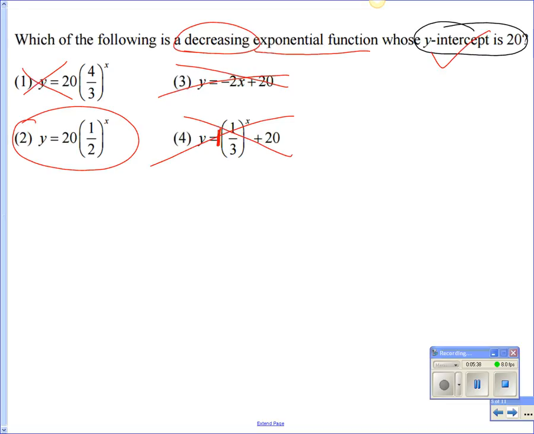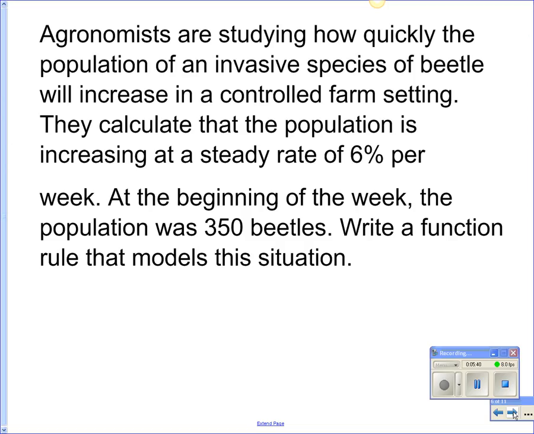Okay, number 4. This is number 4 on your paper. Agronomists are studying how quickly the population of an invasive species of beetle will increase in a controlled farm setting. They calculate that the population is increasing at a steady rate of 6% per week. At the beginning of the week, the population was 350 beetles. Write a function rule that models this situation. Sorry, what's something I should circle?